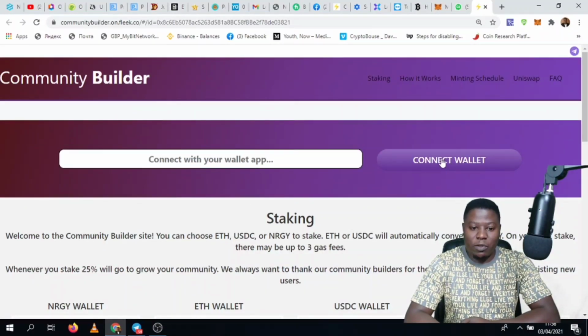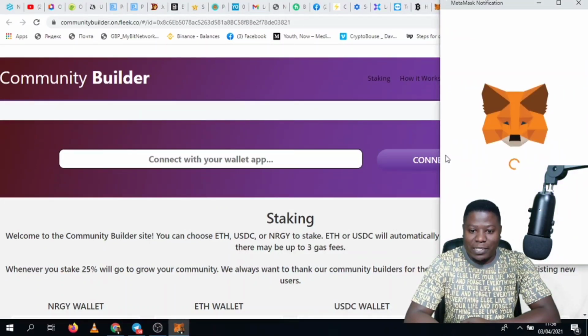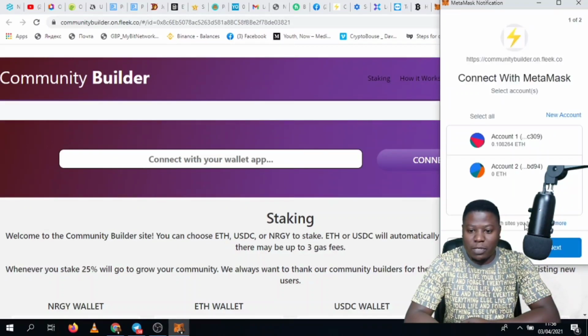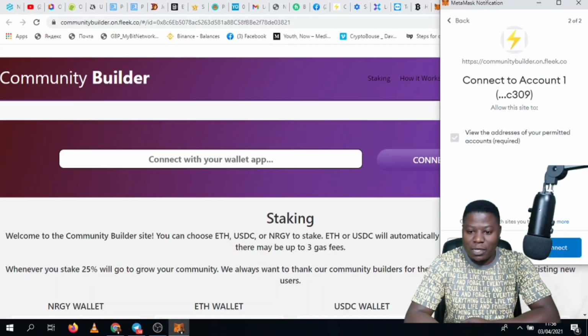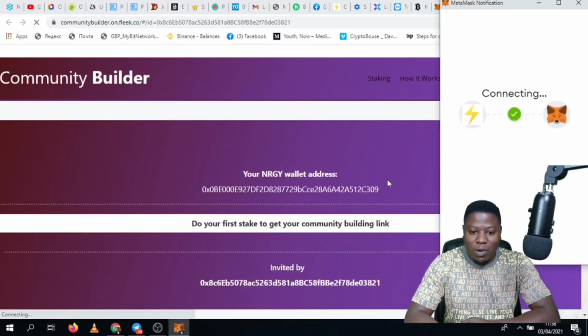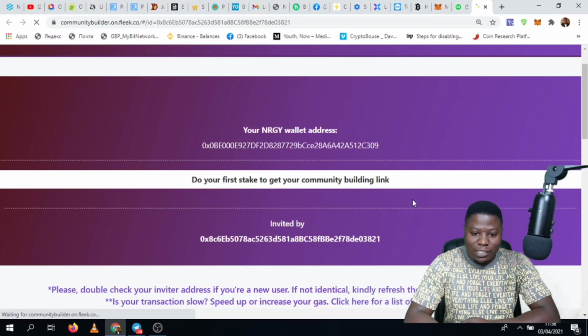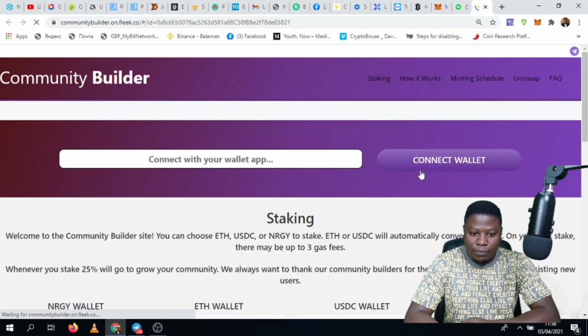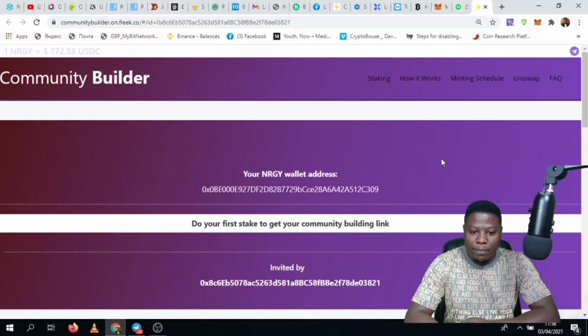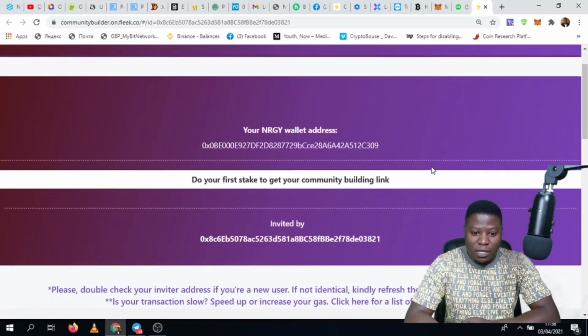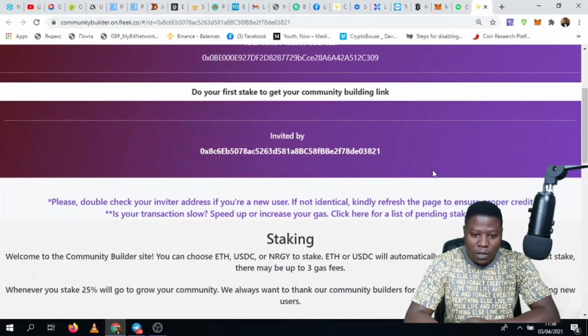So this is what you're going to look at right now. Basically we're going to connect it. It's going to prompt us to connect our MetaMask wallet. In this case, we are going to connect our MetaMask wallet. The little fox has popped up. We are now connecting our MetaMask wallet. So if we connect our MetaMask wallet, we shall be good to go. Our MetaMask wallet is already connected here. Let's connect it one more time. If you're using it for the very first time, you may be prompted to click twice to have this revealed. So this is the link we already have.